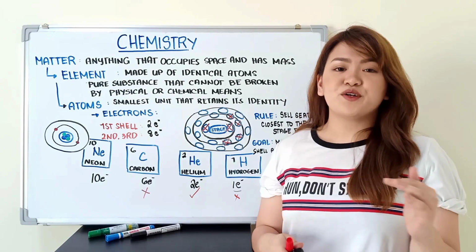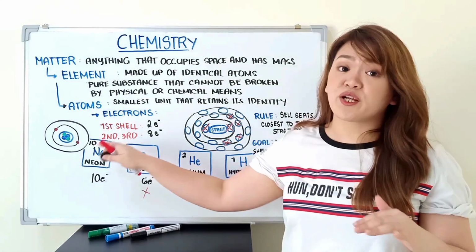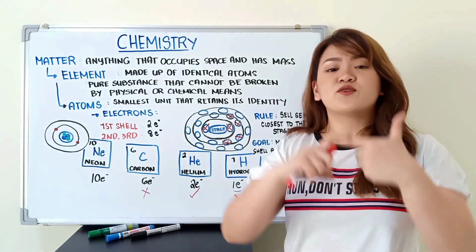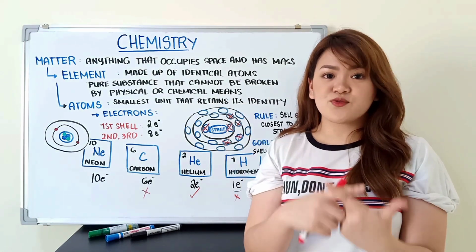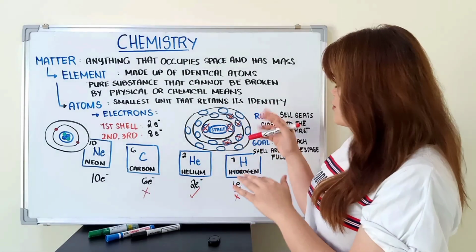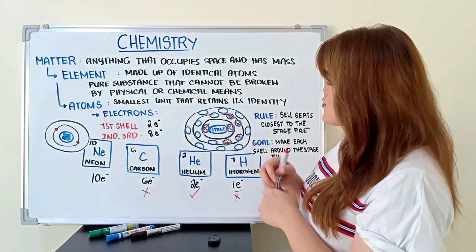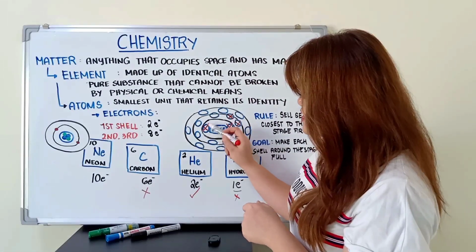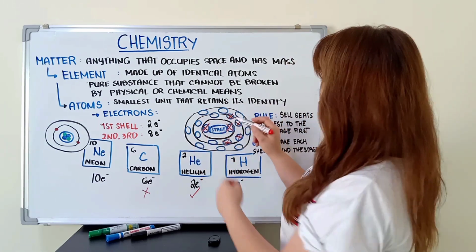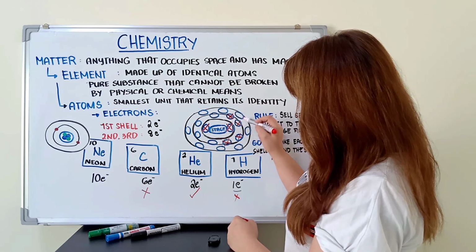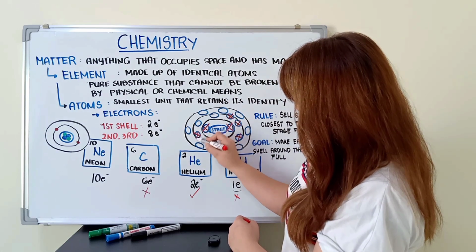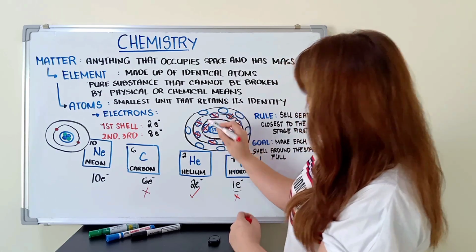So, another example, we have neon, which has atomic number 10. With atomic number 10, how many protons do we have? 10. So, if we have 10 protons, how many electrons do we have? We also have 10 electrons. So, let's check. Rule, we should occupy the seats closest to the stage. So, we have 1 electron, 2 electrons, then we proceed to the next shell. So, 3 electrons, 4, 5, 6, 7, 8, 9, and 10.